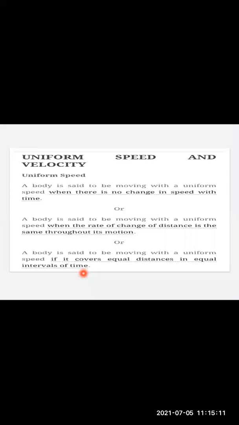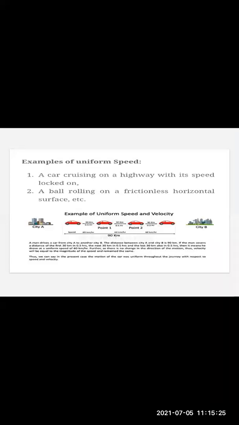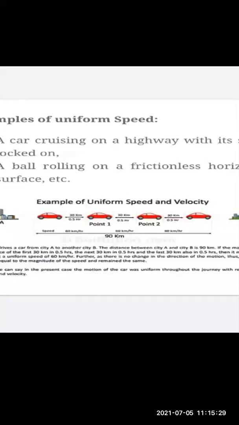What will his speedometer show? It will show that same speed from the initial position onward. So that is going to be called as uniform speed and uniform velocity. So here we are seeing an example. I'll pinch out the view.